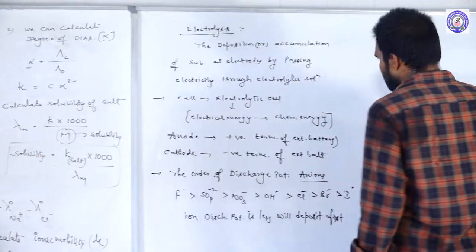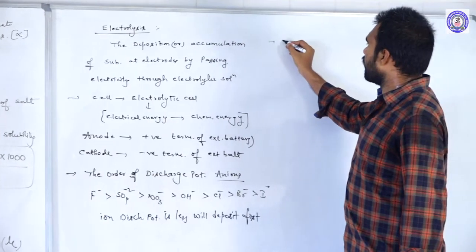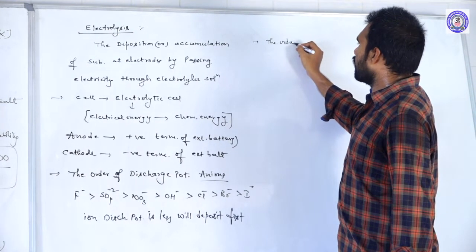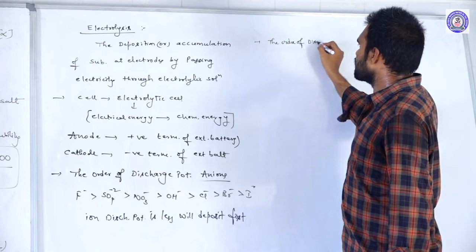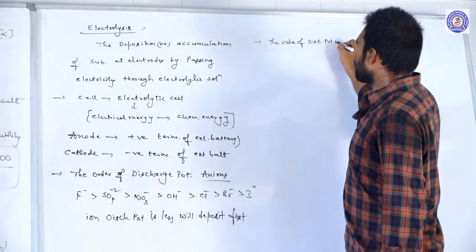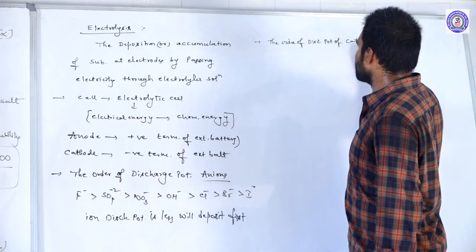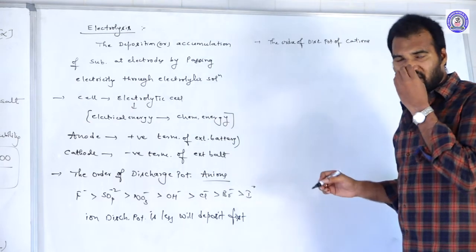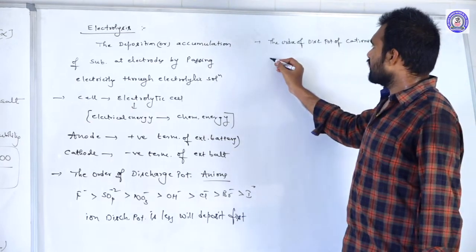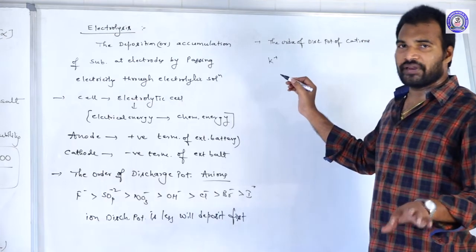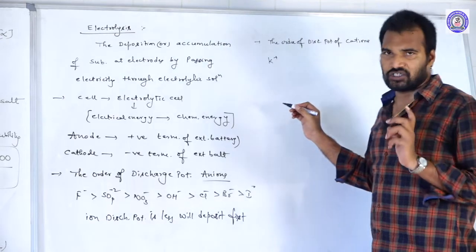Coming to the cations, the order of discharge potential of cations. As we know, 1A group elements and 2A group elements are having high discharge potential value.